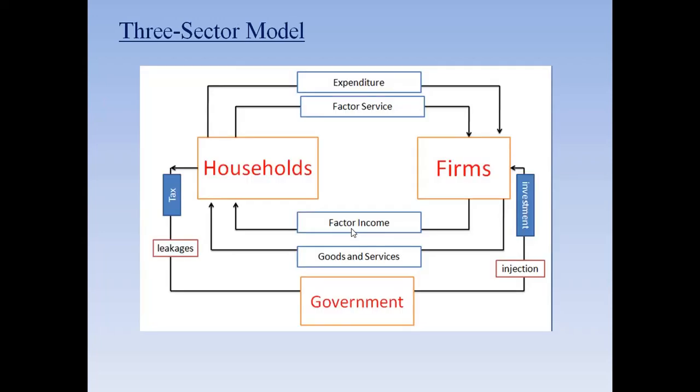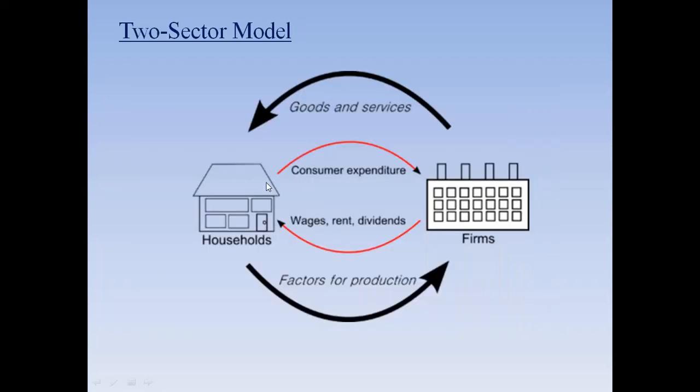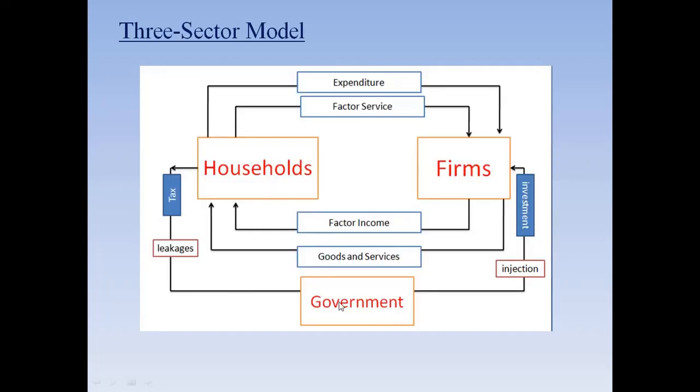Now let us go to the three sector model. It becomes a bit complicated now. In the three sector model, we have households and firms, and we already know this relationship, right? But there is one more entity known as the government. We already know the relationship between the households and the firms, but what about the government? What about the government? The government imposes tax on the households as well as on the firms.